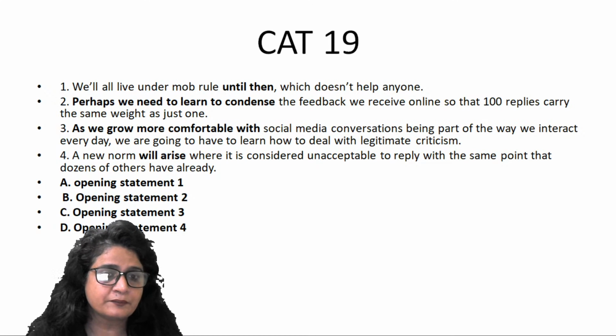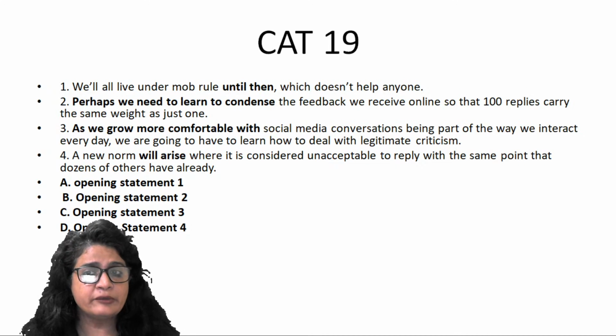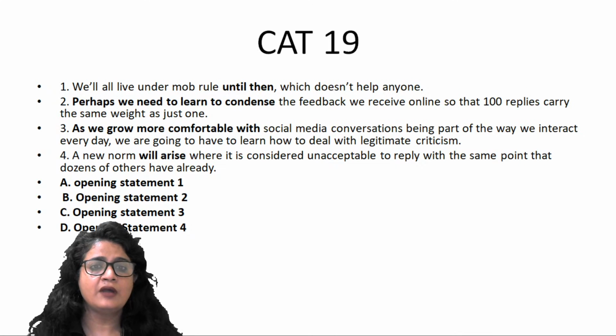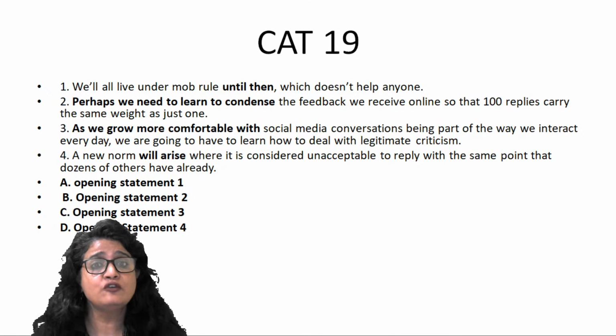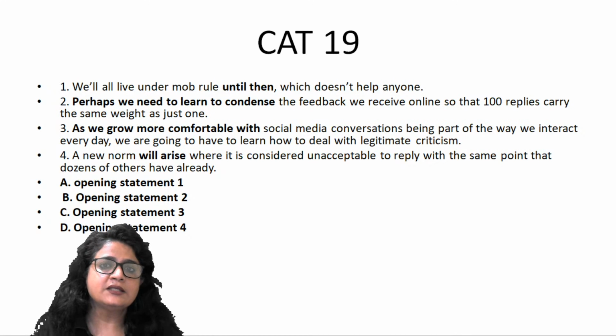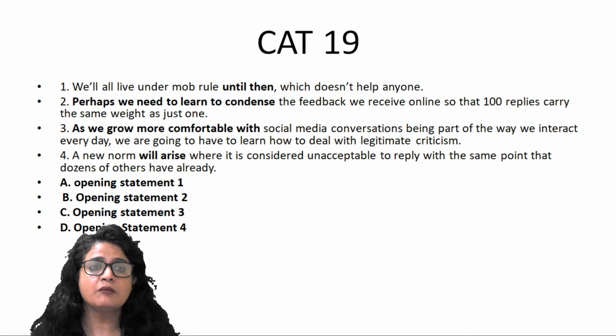Look at fourth. It says a new norm will arise where it is considered unacceptable to reply with the same point that dozens of others have already. Until then, so we all live under mob rule until then. जब तक ये नहीं होता, until this happens, a new norm arises because it's talking about future, right? It's talking about a new norm which is going to emerge in future. Until this happens, it doesn't help anyone. We are living under the same mob rule. That becomes your mandatory pair.